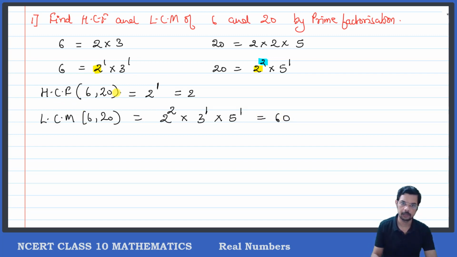HCF of 6 and 20 is equal to 2 and LCM of 6 and 20 is equal to 60. Okay, now we'll state what is HCF and what is LCM so that we can understand or express it. So highest common factor, what is this? This is the highest. We will write down certain observations.